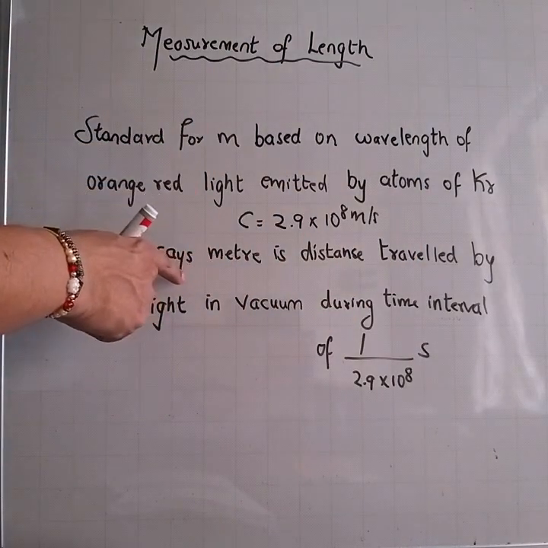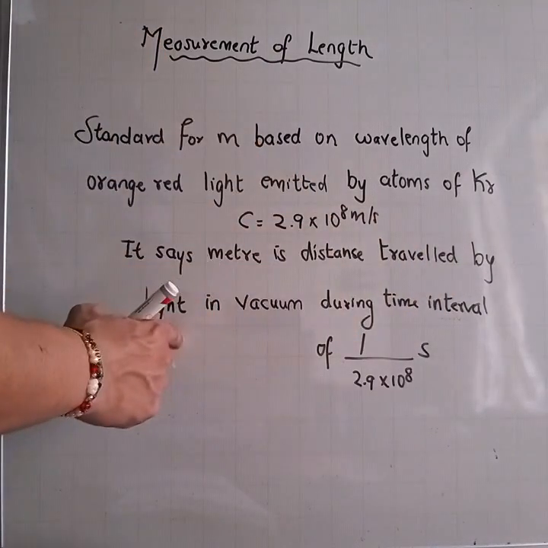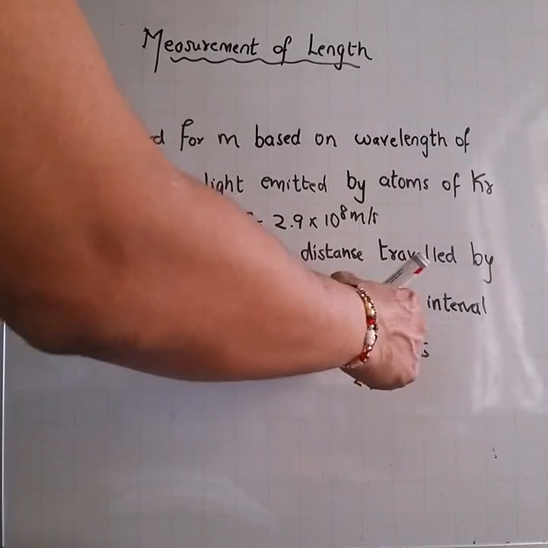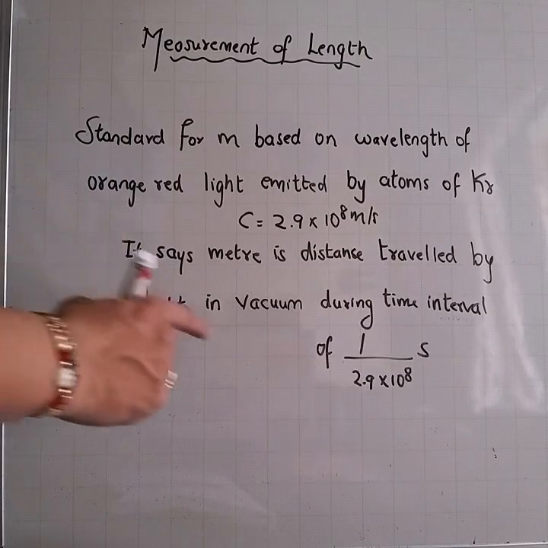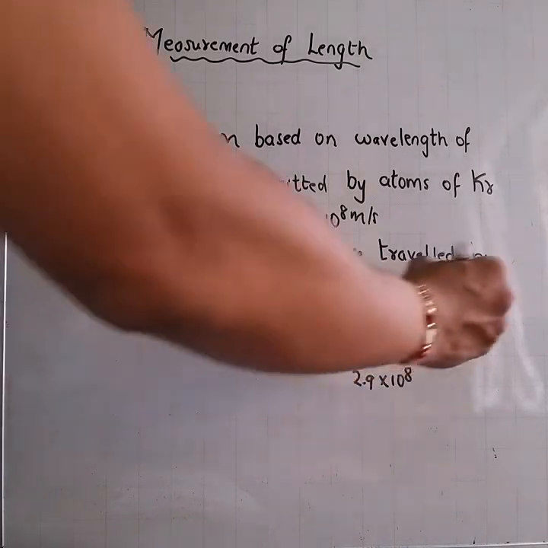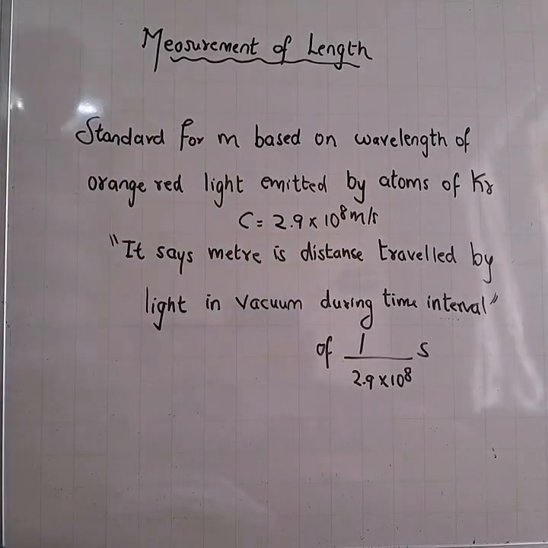Now, to understand the meter, a meter is the distance traveled by light in vacuum during a time interval of 1 upon 2.9 into 10 to 8 seconds. So this will be the proper definition of the meter. Hope this is very clear in your mind.